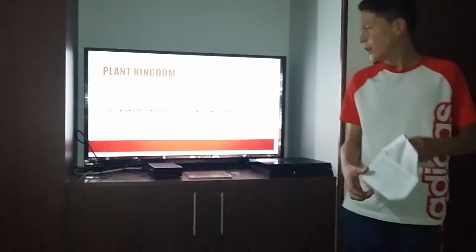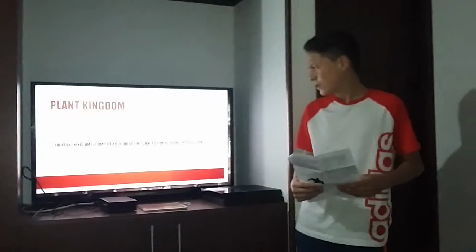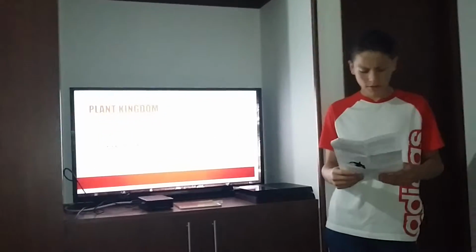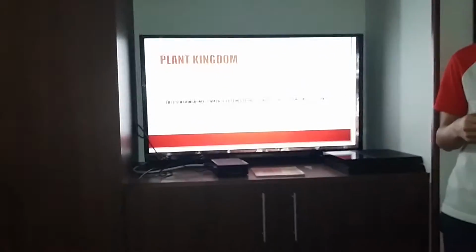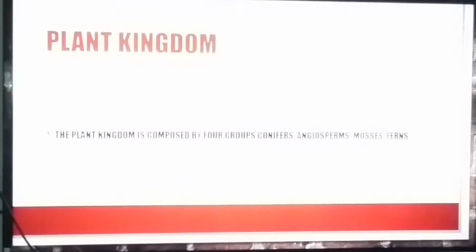Plant kingdom. The plant kingdom is composed of four groups. The conifers often have narrow leaves called needles. They don't have proper flowers. They reproduce using seeds. The seeds are produced inside cones. The angiosperms. These plants reproduce using seeds that are produced inside flowers.